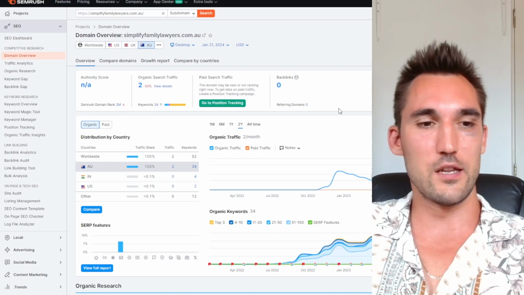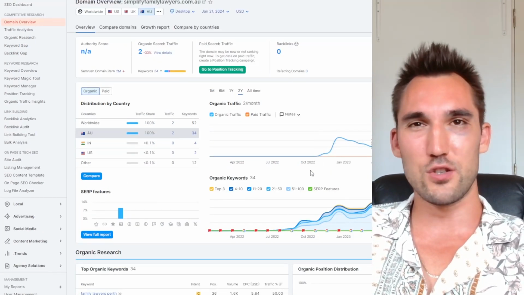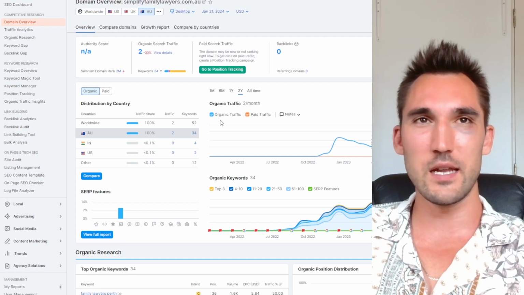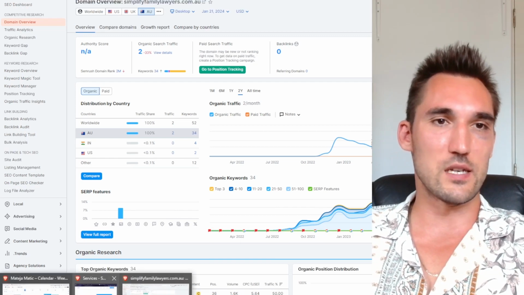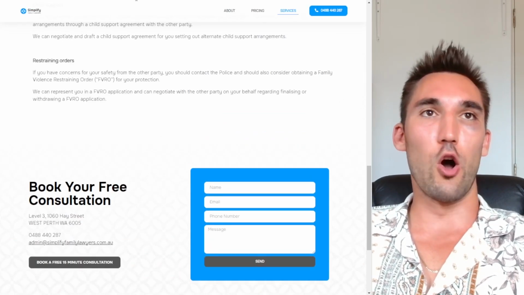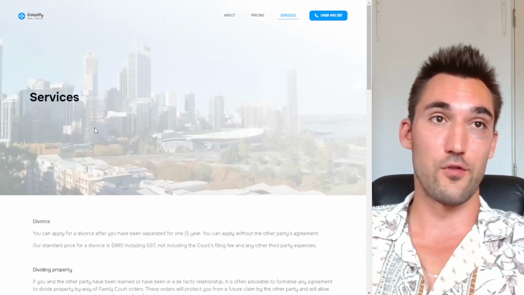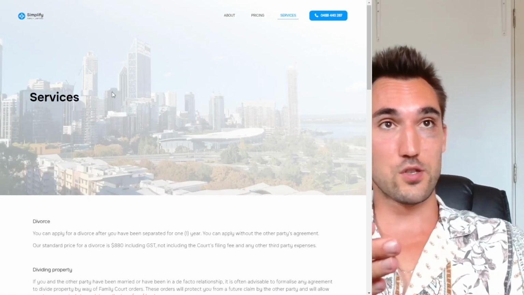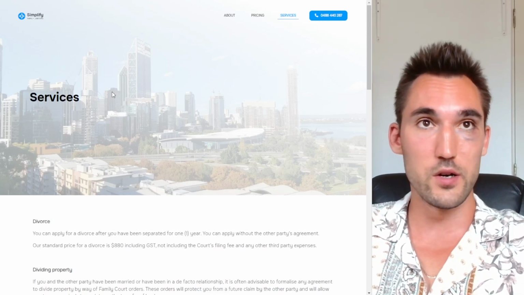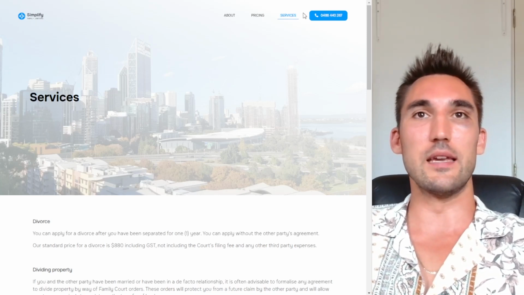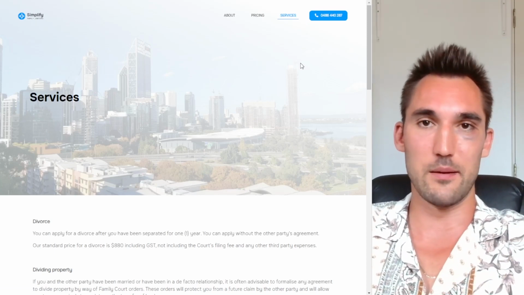which basically means that they're either not showing up for anything, which we can see they're not on page 1, but also that they're just not attracting links for any reason, and it's probably because the website has very little content. So I thought that was another interesting example of a situation where they got the domain name with the exact keyword in it, and that's giving them a lot of relevance in that particular topic, because obviously they're on page 3 or page 4 for a main keyword, but because they haven't done everything else correctly and they haven't built out all the content, unfortunately they're not on page 1, and as a result they're getting pretty much 0 traffic.